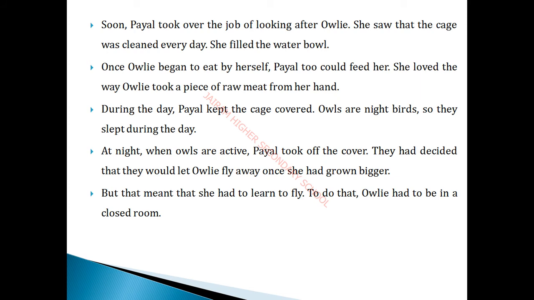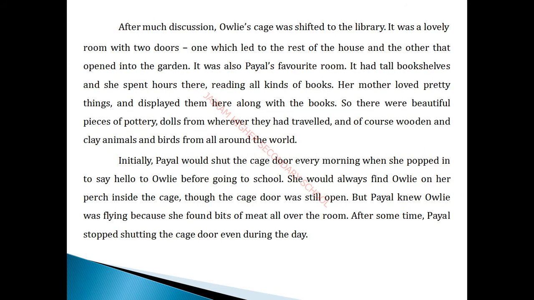To do that, Owlie had to be in a closed room. So Payal and Payal's mother decided that since an owl wants to fly in the sky, they would offer a closed room to practice flying. After much discussion, Owlie's cage was shifted to the library. So now they chose the room. They are shifting Owlie to the library.